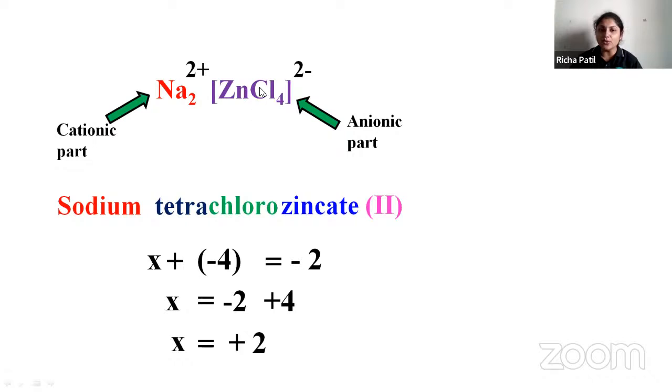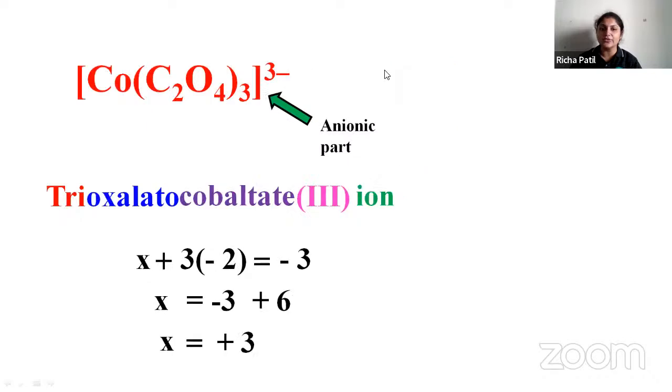So how do you find the overall charge? You can find the oxidation number. So x plus 4 minus gives you minus 2. So x is equal to minus 2 plus 4, so the zinc oxidation state is 2. Like this, you're going to find one more. This is a negative complex because the overall charge is minus 3.